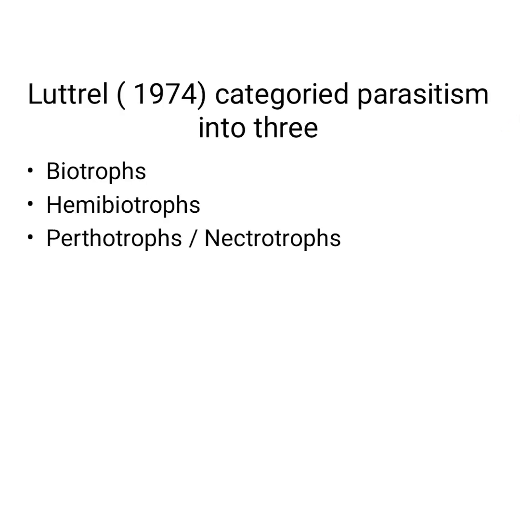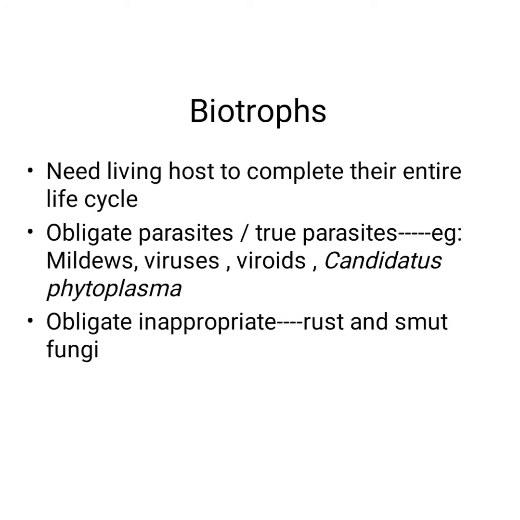And Lüttel in 1974 categorized parasitism into three. Okay. What are they? Biotrophs, hemibiotrophs and necrotrophs. Okay. Biotrophs, these are the parasites which cannot grow on dead or artificial food. Okay. And their entire life cycle is on a living organism. That is, they need a living host to complete their life cycle.